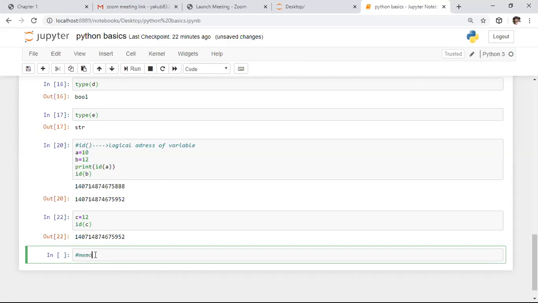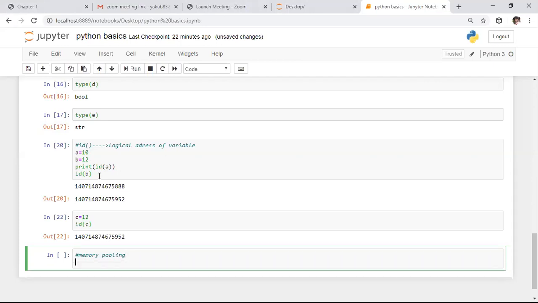It is a very important interview question. Remember this: memory pooling. For different variables, if you allocate the same memory location, that is called memory pooling. As I already told you, Python is a dynamic programming language. Based on the value only, we are allocating the memory, and the variable works as a label only.